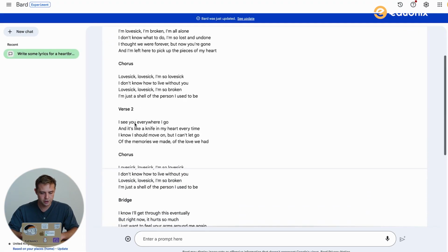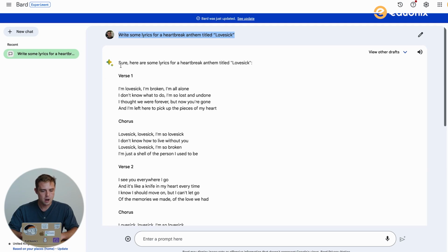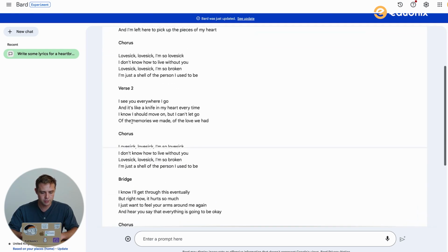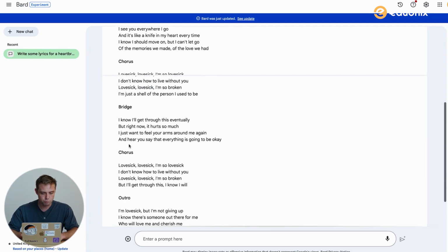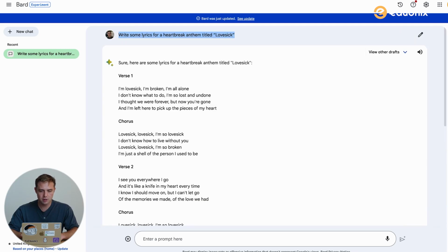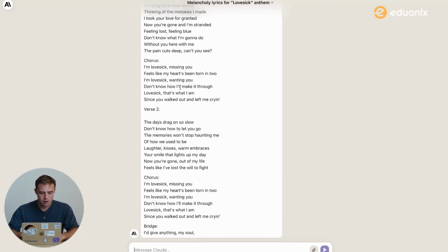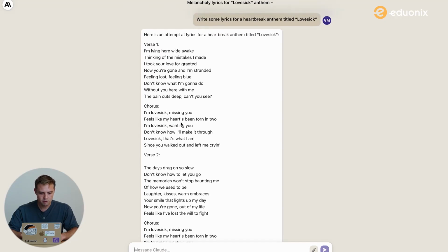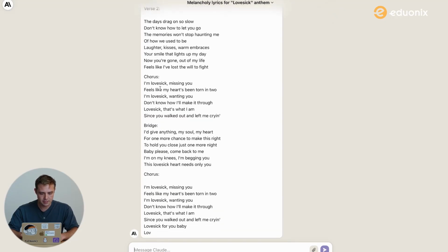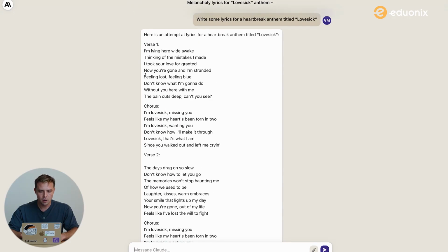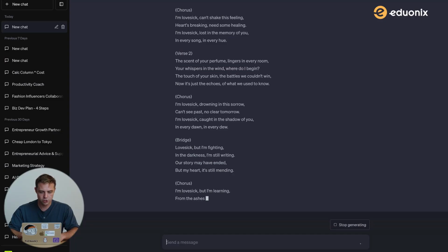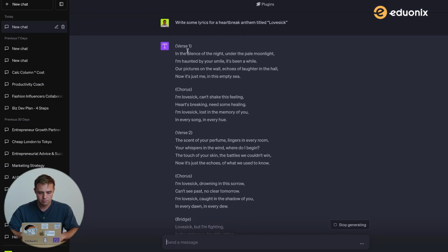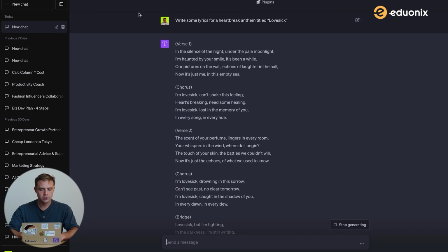As you can see here, even visually, Bard is giving us verses, chorus, bridge, outro, keeping it nice and simple. Same here with Claude AI, though I guess it's generating a lengthier anthem. With GPT-4, same thing.